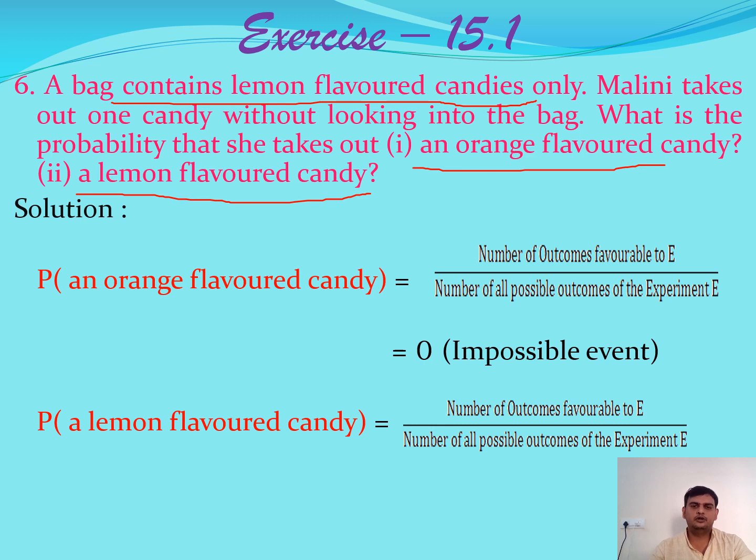Favorable outcomes and possible outcomes are both the same. So here the answer we get is 1, which is called a sure event. Where the probability is 0 is called an impossible event. Where the probability is 1 is called a sure event. This is about problem number 6 from exercise 15.1.